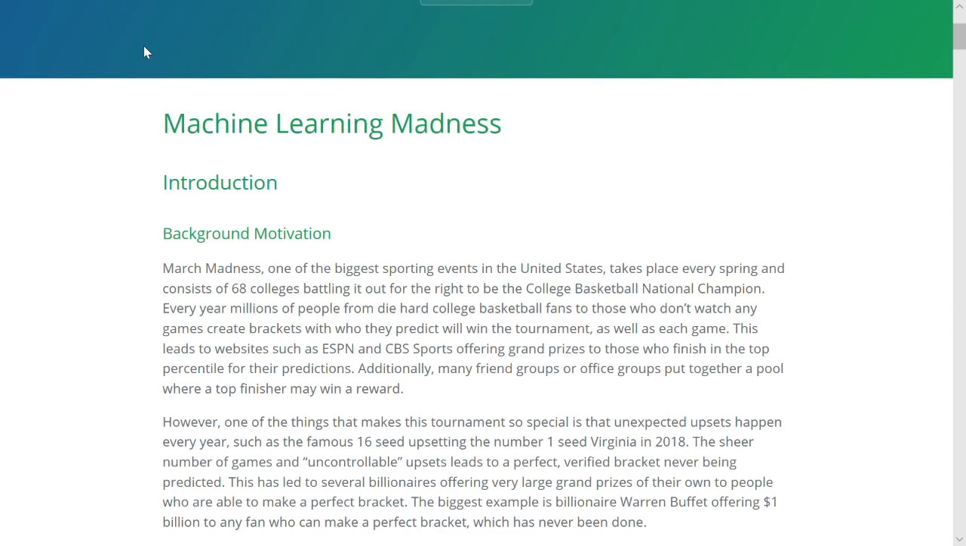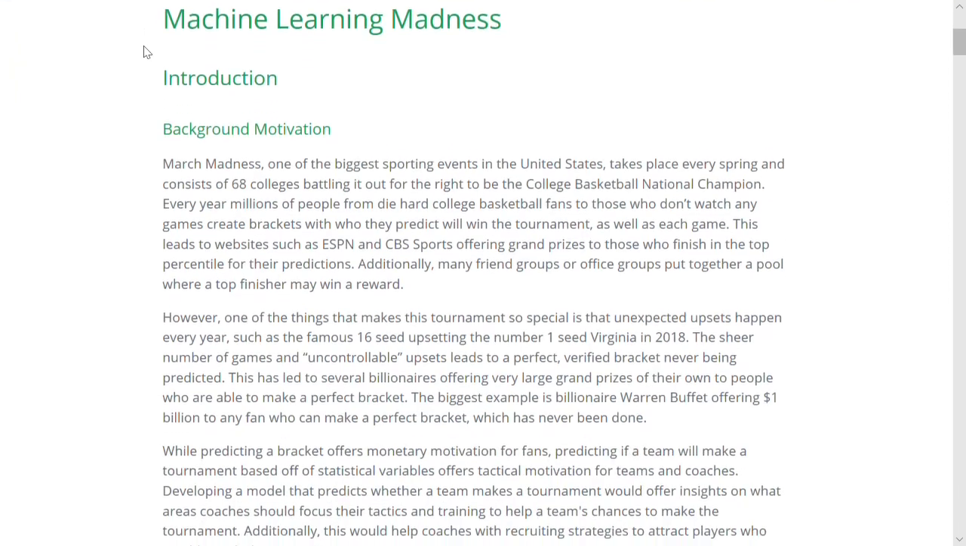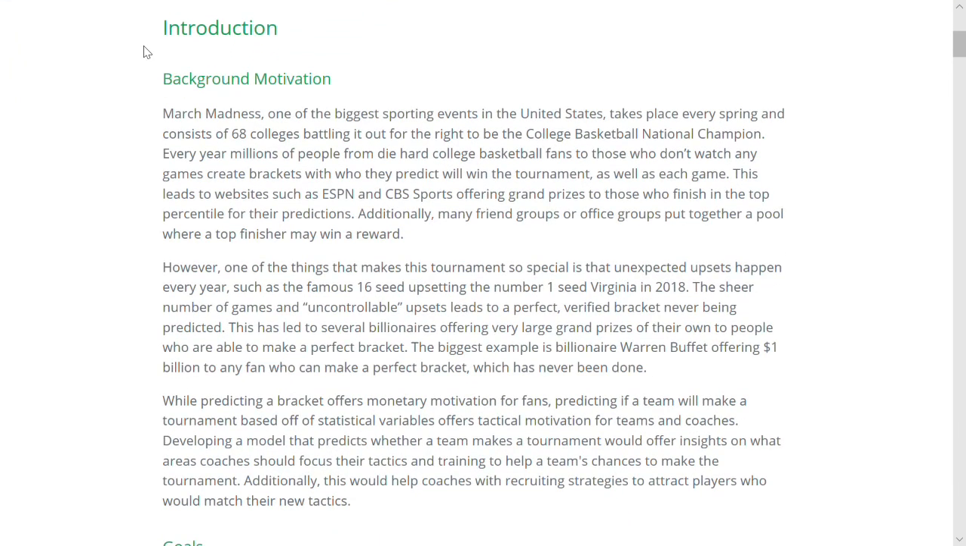Websites such as ESPN and CBS Sports offer grand prizes to those who finish in the top percentile for their predictions, and many friend groups or office groups put together pools where the top finisher wins a reward. However, a perfect bracket has never been predicted due to unexpected upsets every year.